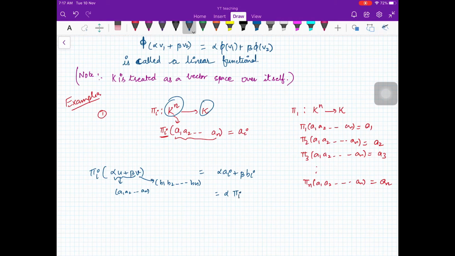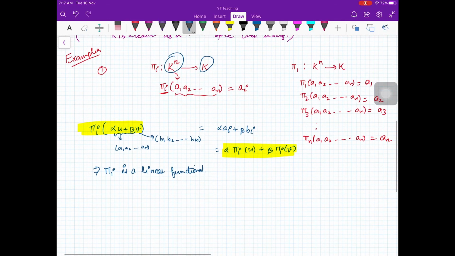That is equal to alpha phi_i of u plus beta phi_i of v. So you get that this is a linear transformation, which implies that phi_i is a linear functional.